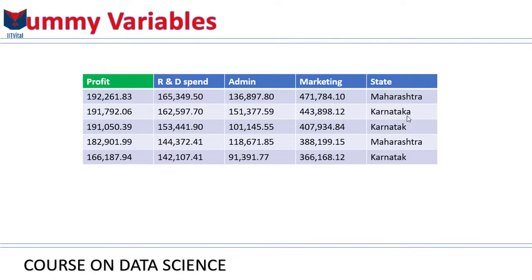The challenge that we are faced with is that the venture capitalist fund wants to see if there is any correlation between profit and the money that has been spent on different expenses like R&D, admin, and marketing spend, and also the state in which the company operates. Is there a correlation between profit and all these variables? And how would you go about creating a model, using R&D spend, admin, marketing and state, to predict profit? Therefore, profit is our dependent variable, and the rest, the blue ones, are all independent variables. And what we need to do is build a linear regression.